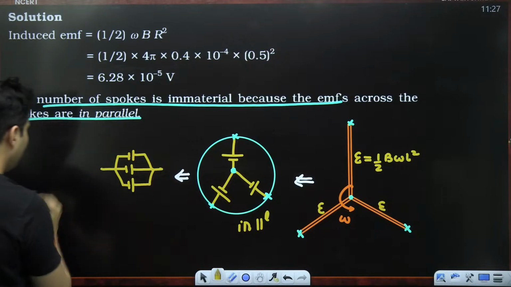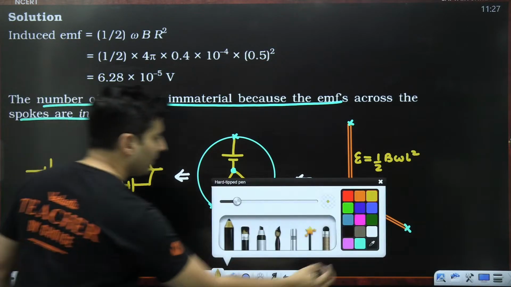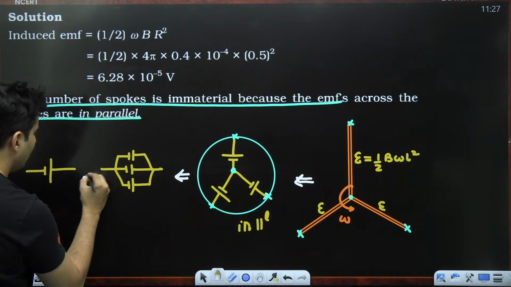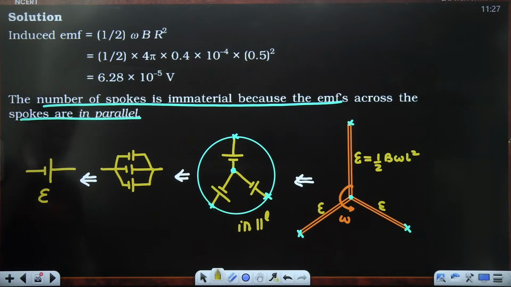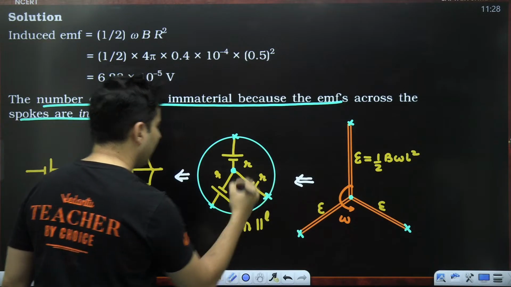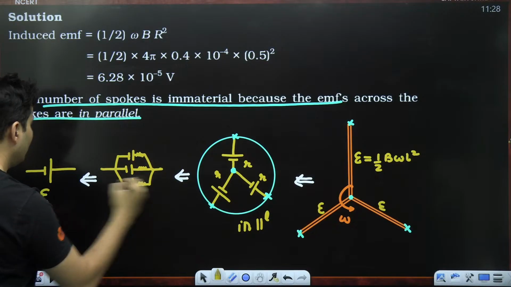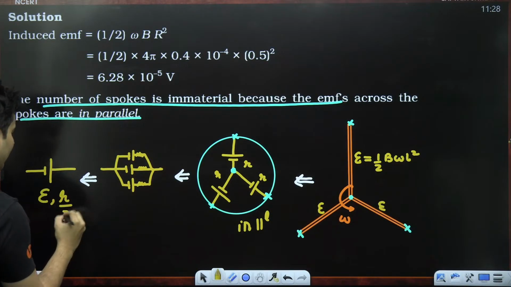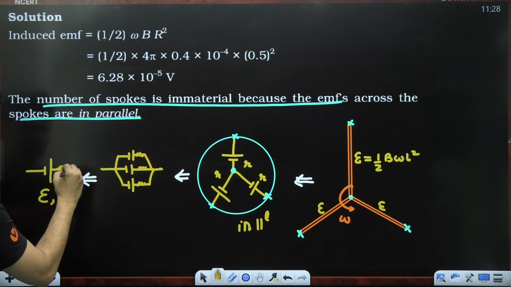And when batteries are in parallel, they behave like a battery in this particular manner. Same EMF, same EMF. So once they are in parallel, the EMF does not increase nor decrease. It will be the same. There is no difference at all. It's just that the internal resistance will be different. If each has an internal resistance R, and they are in parallel, so internal resistance will become R by 3, but EMF will still remain E only. There is no difference in that.